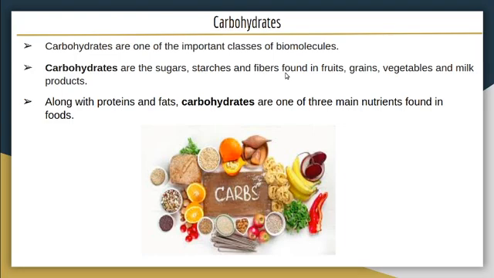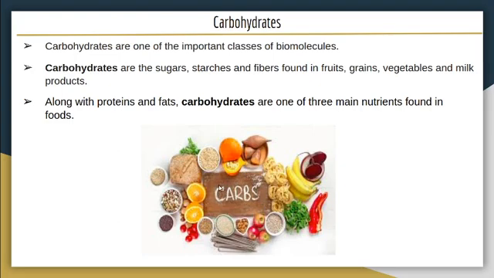They are present in fruits, grains, then breads, pasta, milk products, etc. Along with proteins and fats, carbohydrates are one of the three main nutrients found in foods. So one of the important nutrients is carbohydrate.